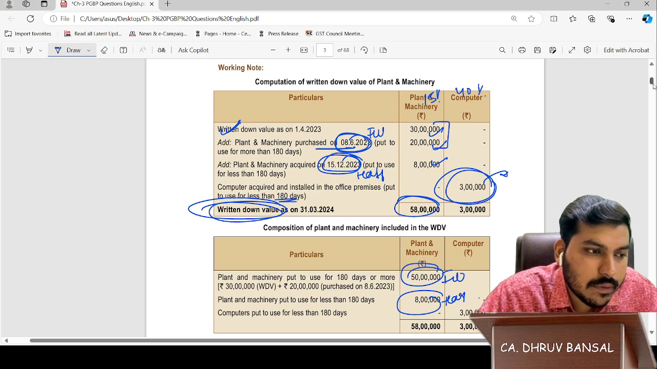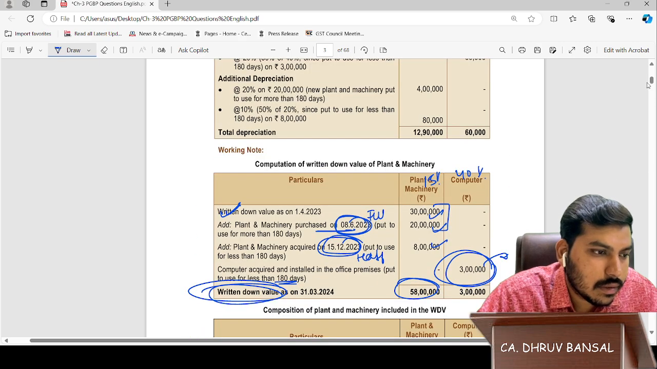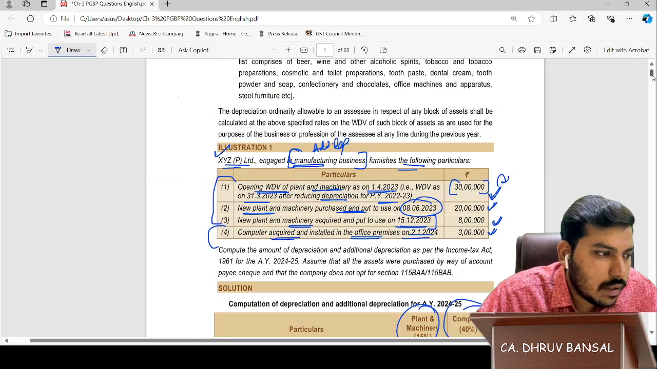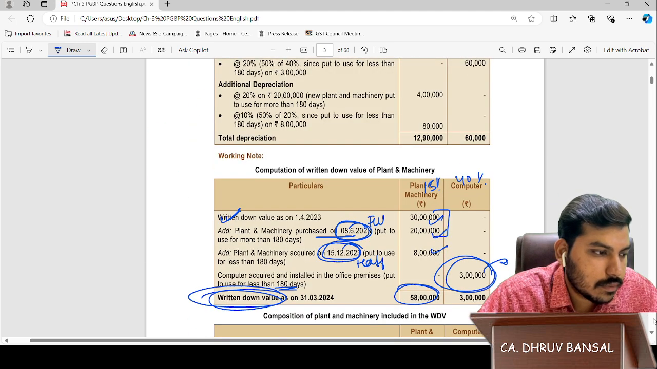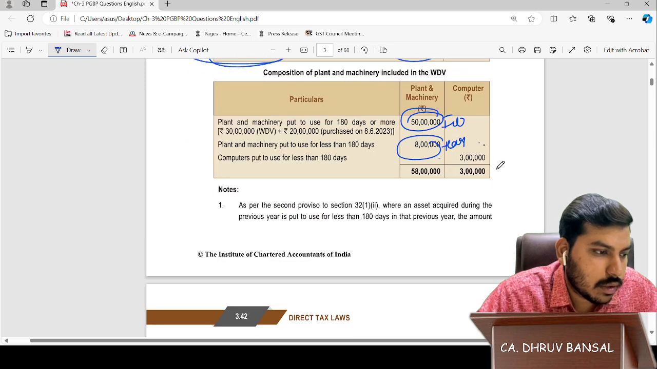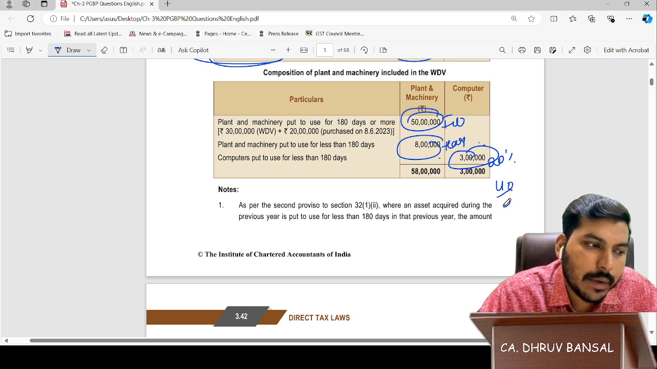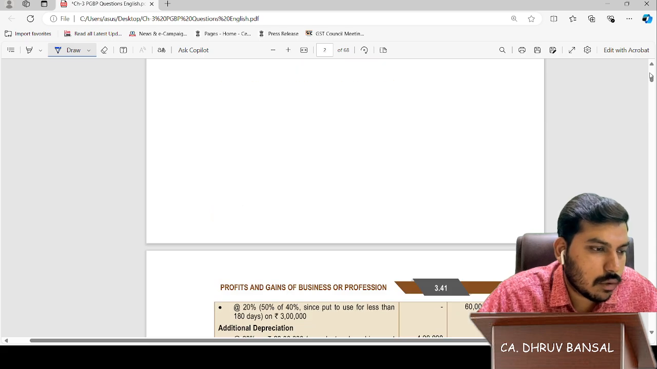Why, sir, less than 180 days? See, friends, 2/1 for 2024 means less than 180 days. Okay, we have got the point. Here 20% depreciation will be given, as 40 divided by 2, as simple as that. So now check for the calculation.